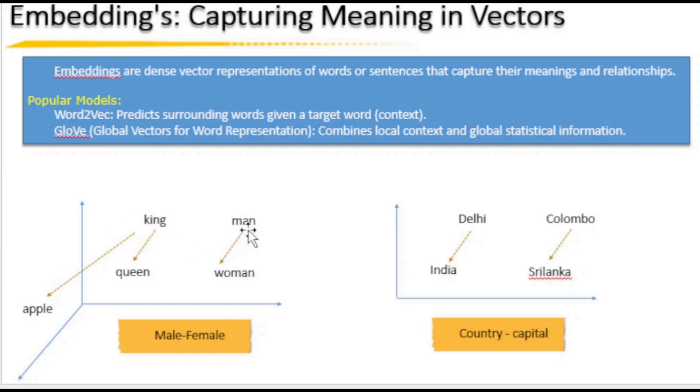For example, the embeddings of king and queen would be closer to each other in the vector space than king and apple, reflecting their related meaning. Similarly, man, woman will be closer. And then country, capital: you can see India, Delhi are closer in vector space. Sri Lanka, Colombo are very close in vector space. So whenever any information or any sentence is coming like king or royalty, then it immediately goes to king, and then it identifies queen, but it will not capture apple, right? So these are the entire vector space, and through embedding we can achieve this particular vector space. This is very, very important to identify or retrieve or generate the information from the entire document and give the proper information to the user chatbot.